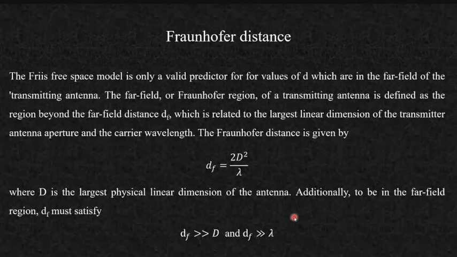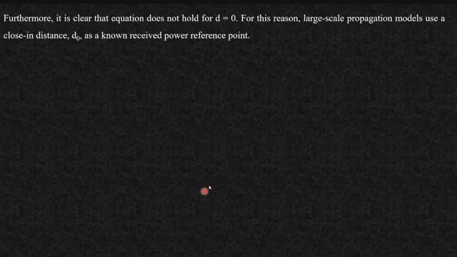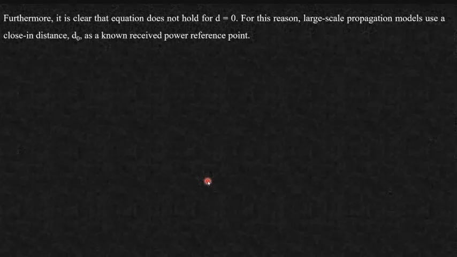Okay. So the next one is, as we have already seen, your Fraunhofer distance is 2d square by lambda.